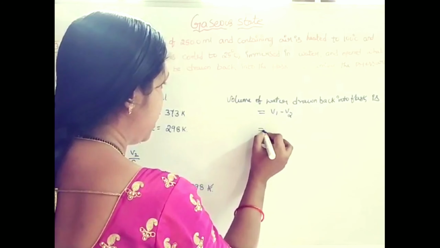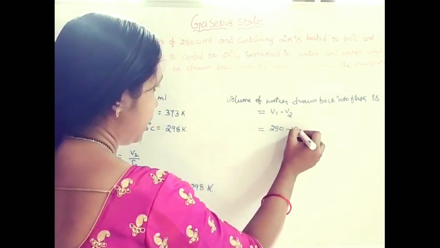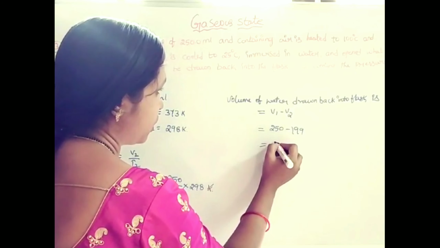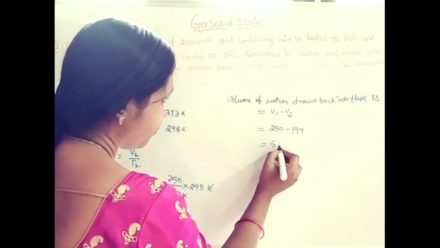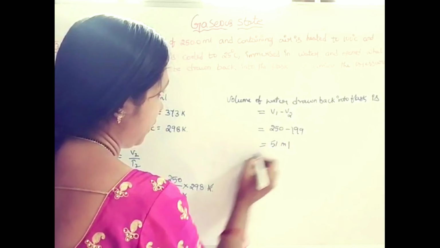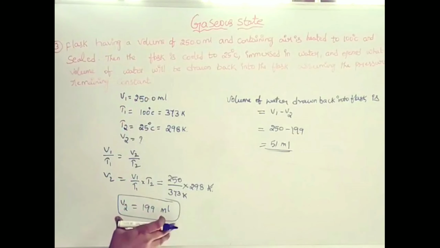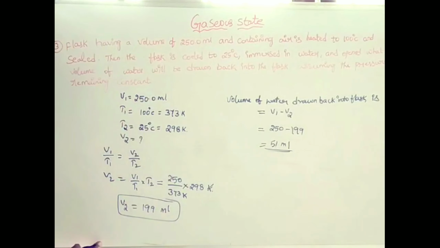Initially the volume is 250, V2 is 199. So the volume of water drawn back is 51 ml. After keeping in a water bath, 51 ml of water is drawn back into the flask.